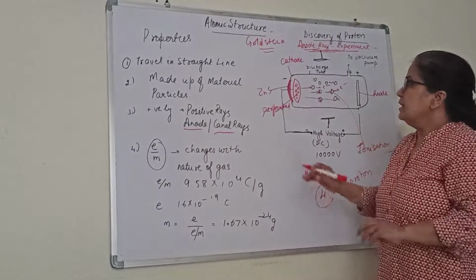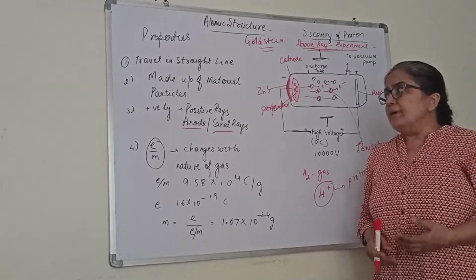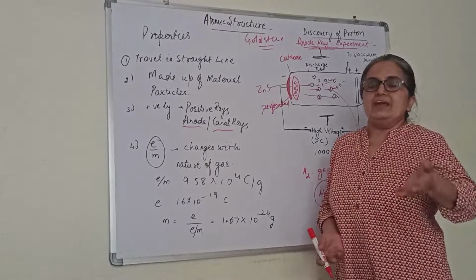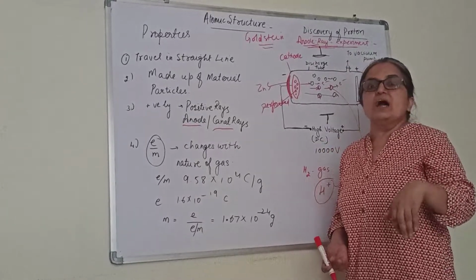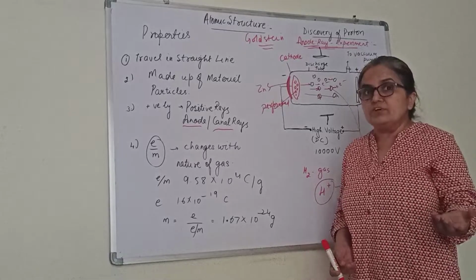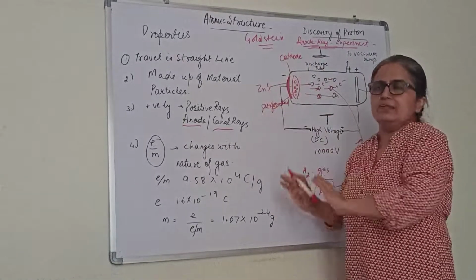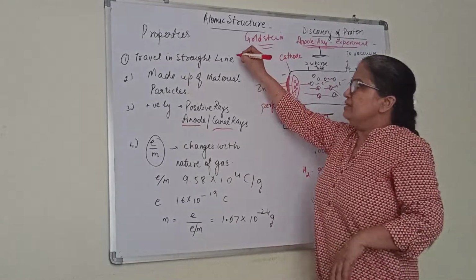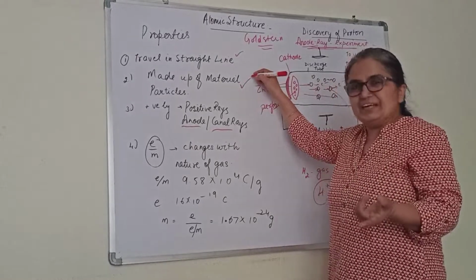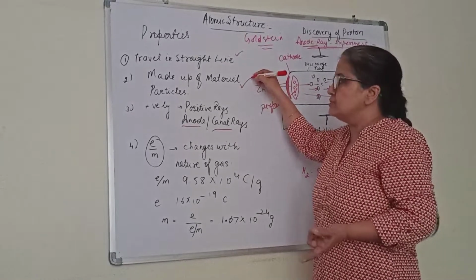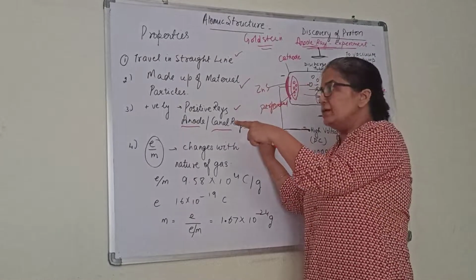Is it clear? Now, the properties of the anode rays were somewhat similar to cathode rays, but some properties were not there. The cathode ray was producing X-rays, causing ionization, a penetration effect, and a heating effect; those are not seen in anode rays. The basic three or four properties are there even for anode rays. They travel in a straight line. They are made up of material particles, the gas ions obviously. They are positively charged.